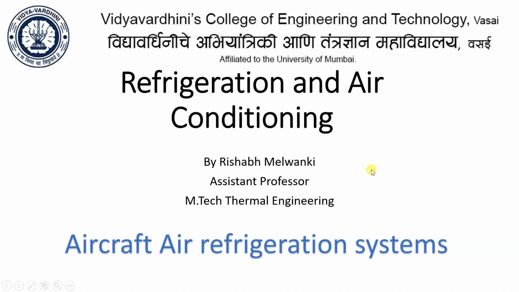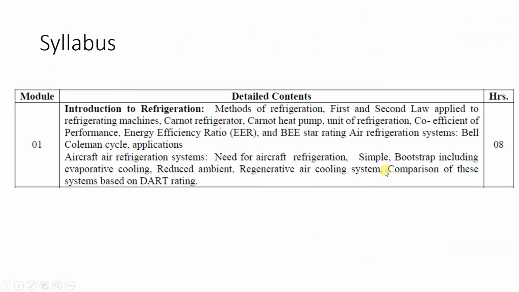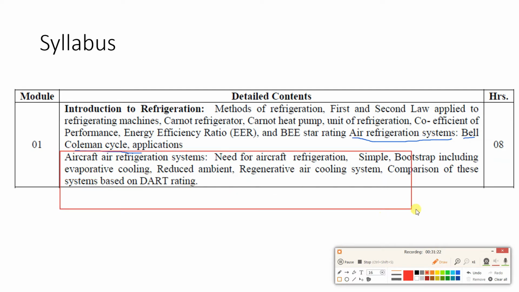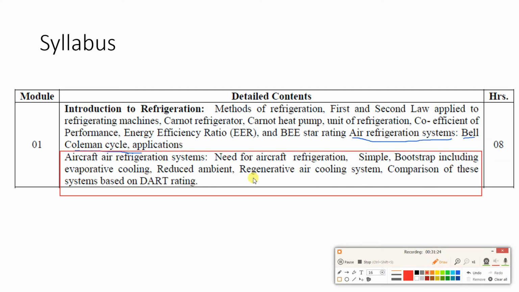So we will be starting with aircraft air refrigeration system. I'll just show you that part. In this part you can see air refrigeration system. In that we have the Bell-Coleman cycle, which we have completed. Now after that, next we will see aircraft air refrigeration system. It is a big part. We have different methods of aircraft air refrigeration system, so one by one we will see all the methods.